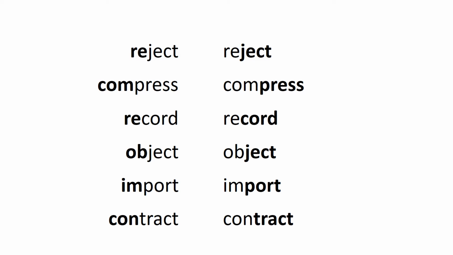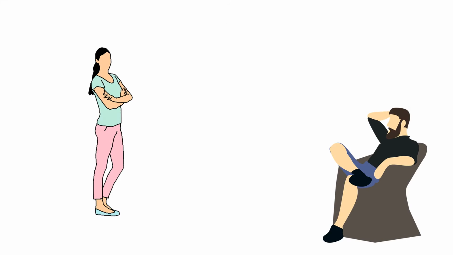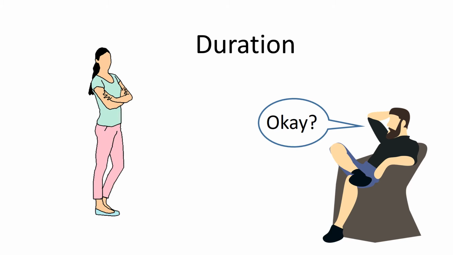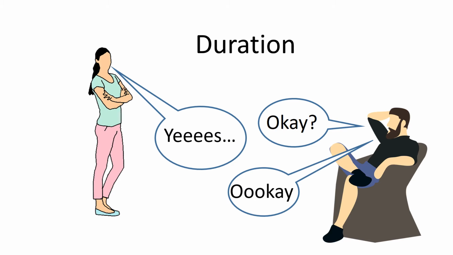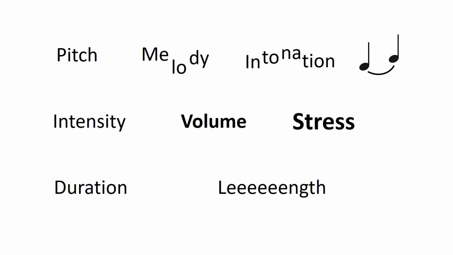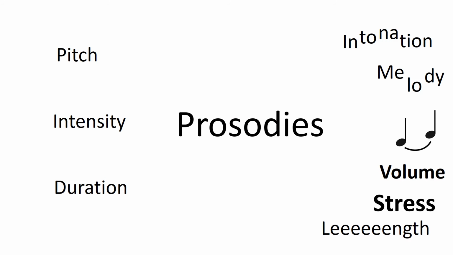In addition to the pitch with which things are pronounced and the volume, the stress, used to pronounce them, words can be pronounced with different duration. So, for example, yes has a slightly different meaning than yes, and okay is different than okay and okay. The pitch, intensity, and duration of speech sounds are called prosodic features, or prosodies. Prosody is used in all languages, but different languages use prosodies to convey different kinds of information.